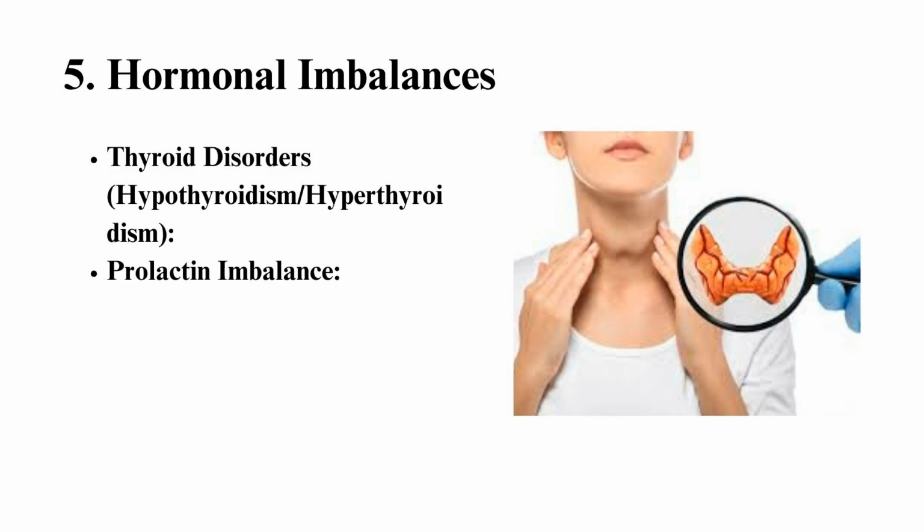Fifth, hormonal imbalances. Hormonal disruptions can affect ovulation and reproductive health. Thyroid disorders, hypothyroidism, hyperthyroidism. An underactive or overactive thyroid can affect hormone production and menstrual cycles, interfering with ovulation and fertility. Symptoms: weight gain, fatigue, hypothyroidism, or weight loss and anxiety, hyperthyroidism. Prolactin imbalance. Elevated prolactin can suppress ovulation and is often seen in women with pituitary tumors. It can disrupt the regular production of estrogen and progesterone.